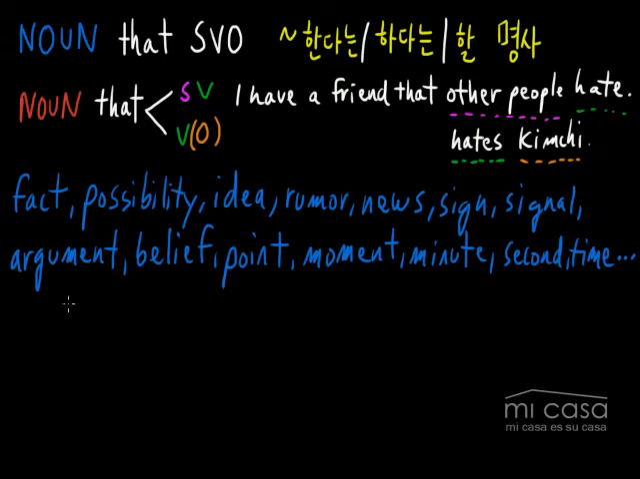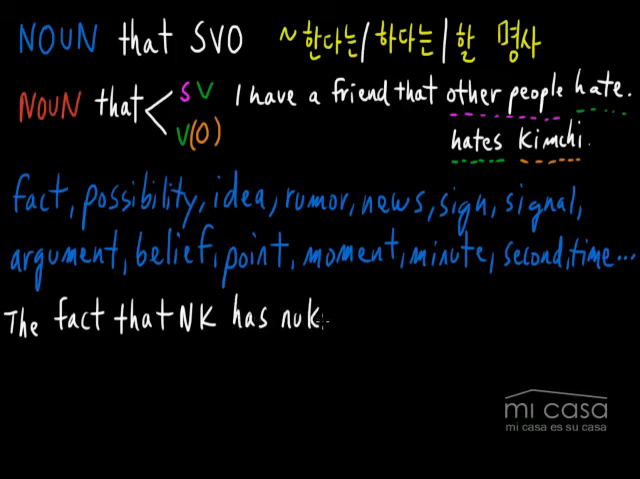All right. So I'm going to give you just 3 examples. I'm not going to give you examples for each noun because that would take too long. But I'm going to choose 3 and give you 3 examples. So let's look at our first example. The fact that North Korea, NK is short for North Korea. The fact that North Korea has nukes. The fact that North Korea has nukes is scary. Okay, so here, what do we have?